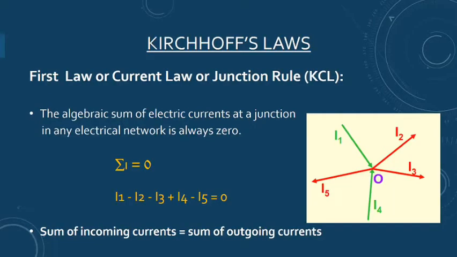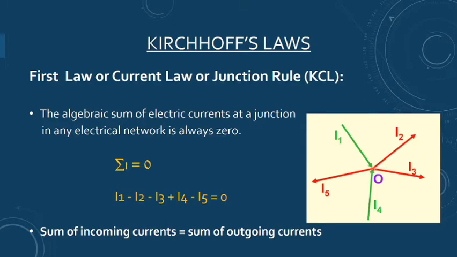To begin with, the first law is known as Kirchhoff's current law, in brief KCL, or the junction rule. Because we are talking about a junction, like here O is a junction where all these currents are coming or leaving.